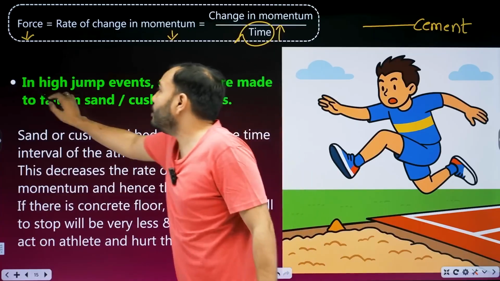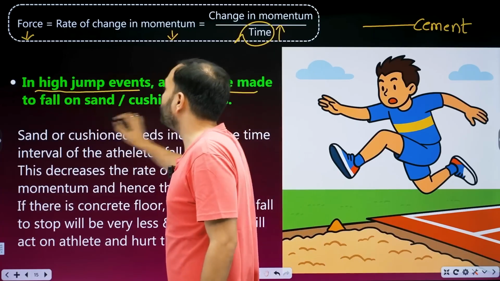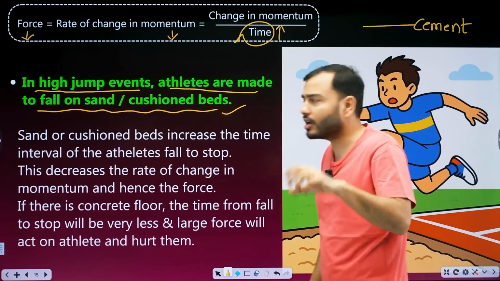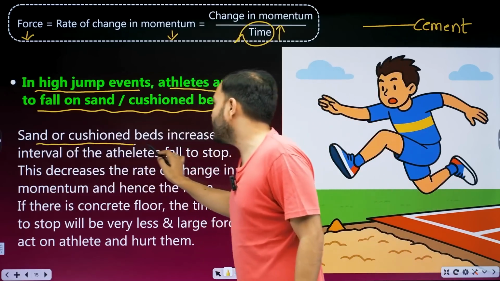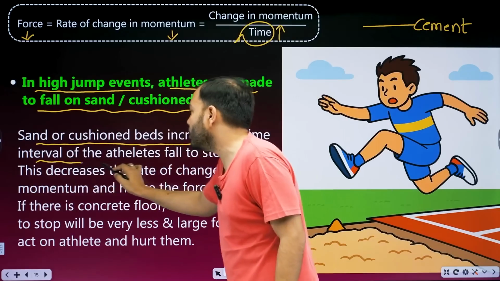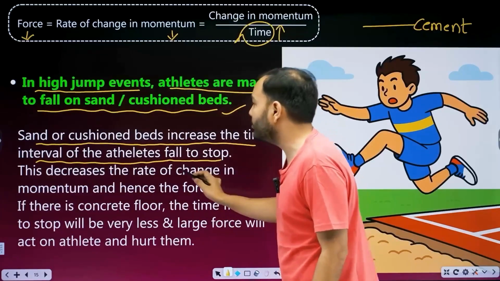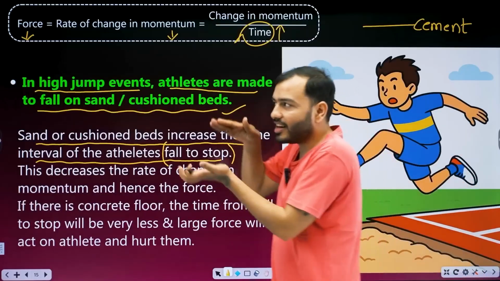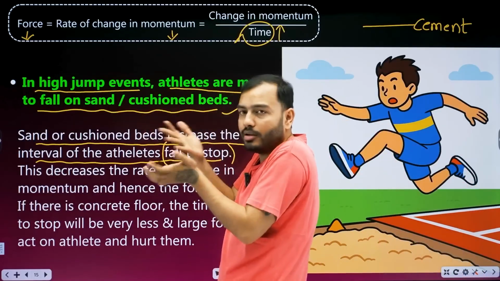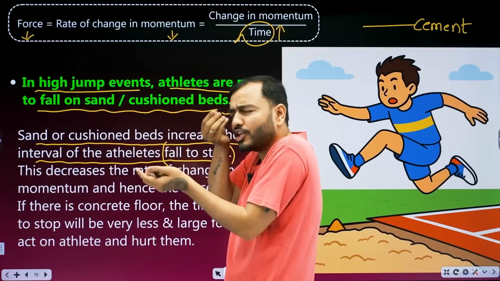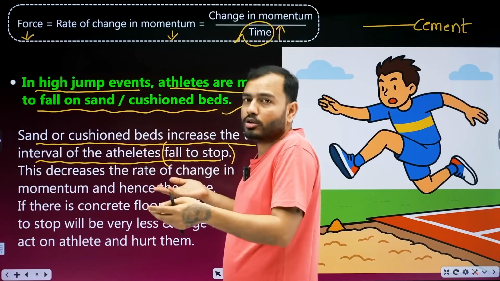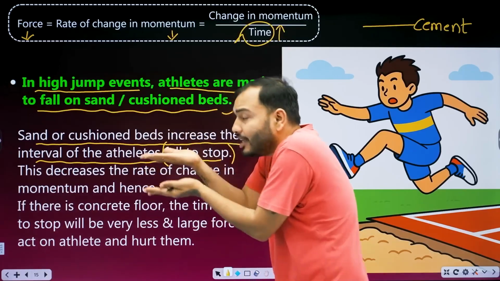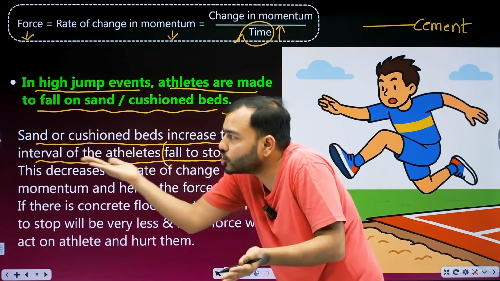Do you get it? In high jump events, athletes are made to fall on sand or cushioned beds. You must have seen the cushions placed there. Sand or cushion beds increase the time interval of the athlete's fall to stop. Which time interval? Fall to stop, that is, from falling to stopping. Falling and then going deeper into the sand, slowly. There is a lot of friction by the way. If you fall on the road, you will fall directly on the cement. So what happens? The time from falling to stopping is increased.